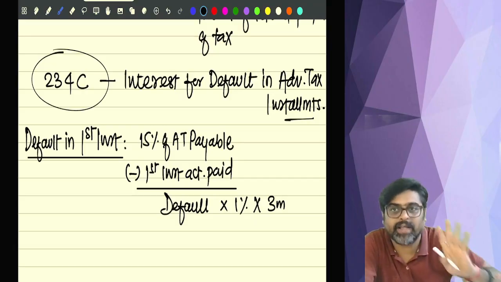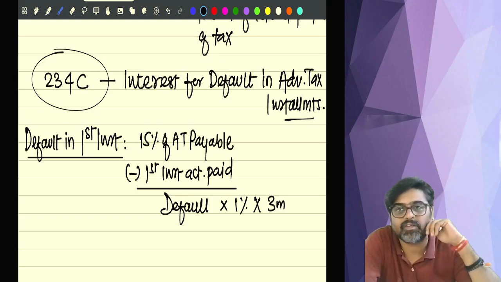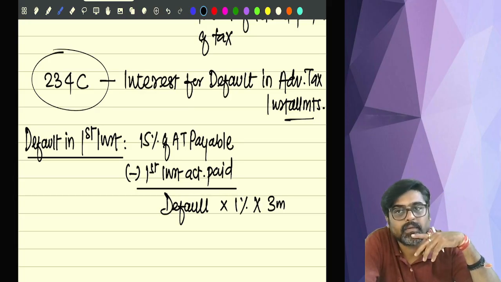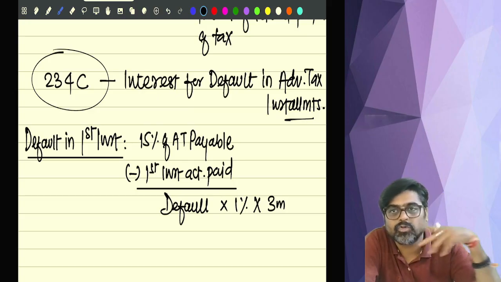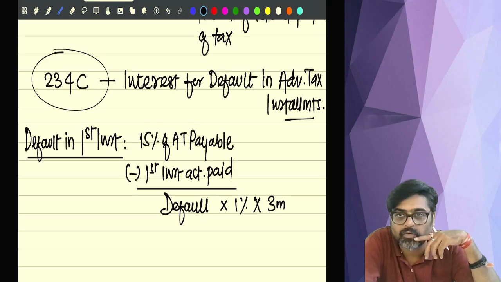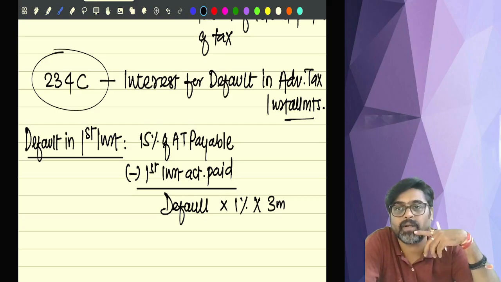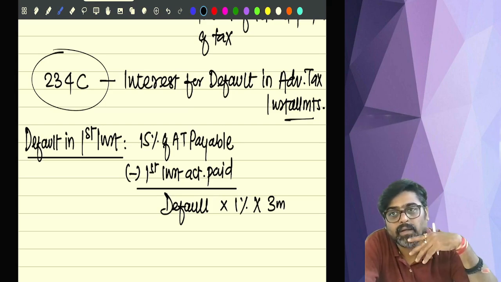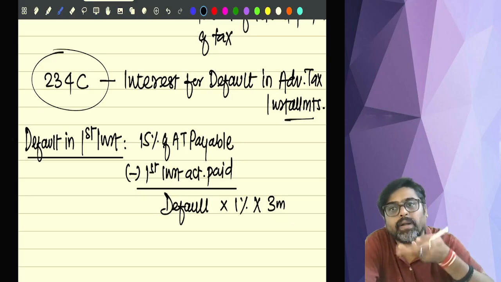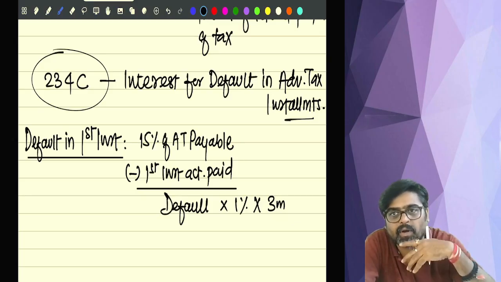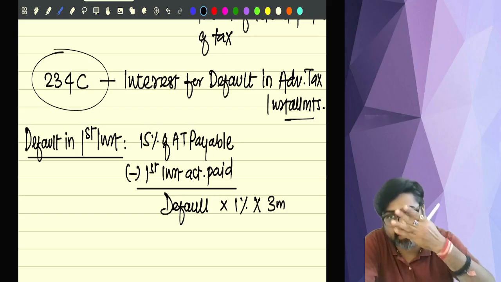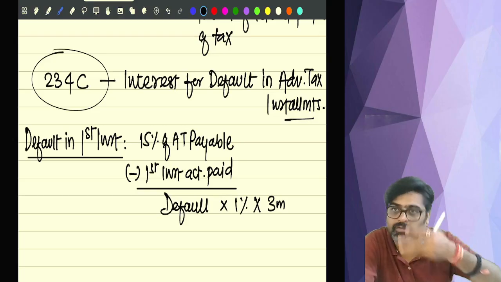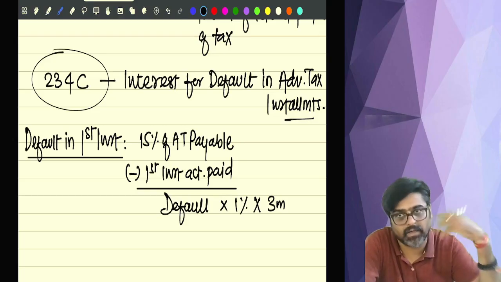Yes or no? For example, 2 lakh was the advance tax payable. In the assessment year, you came to know that advance tax payable was 2 lakhs. So 15% of that will be 30,000. So you should have paid how much installment? 30,000. But how much have you actually paid? 20,000. Have you paid 30 or less than 30? Less than 30. So is there a default? Yes. How much? 10,000. On that 10,000, 1% for 3 months you will pay interest under 234C.